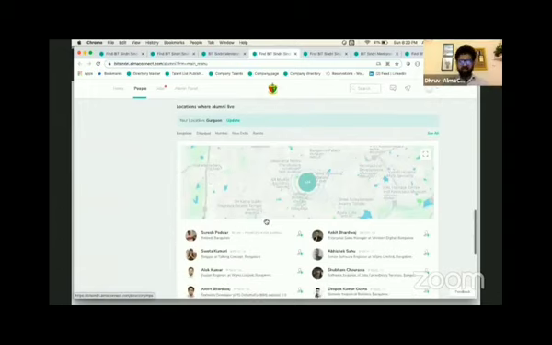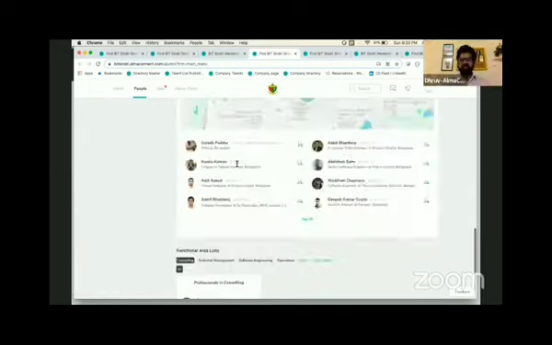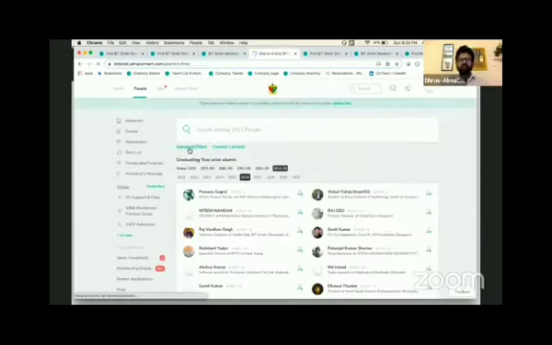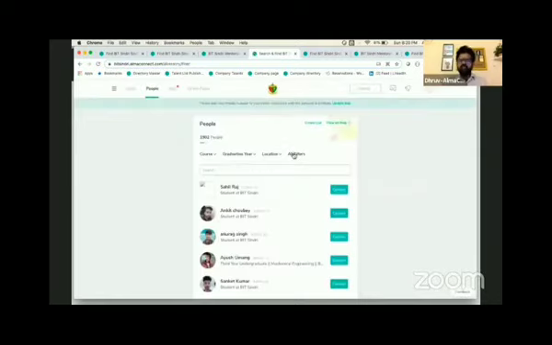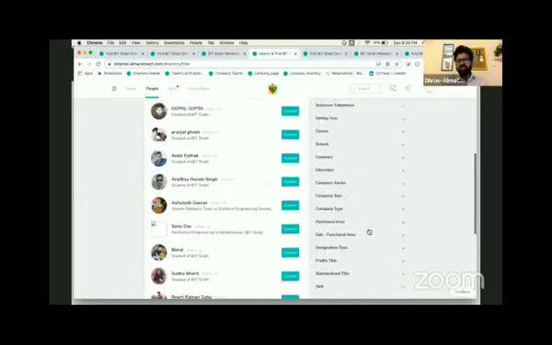A great example, which again Sridhar mentioned, is that he went to Germany and was looking for relocation, or people who could help find accommodation. They could easily come here and look at other people who are also living in Munich and see if they could meet someone there instantly. We also have people segregated by functional areas, which means people working in the same field. You could filter them and see if there is something connected to your industry, and you could meet them. So there are multiple filters on Alma Connect which you could utilize, right?